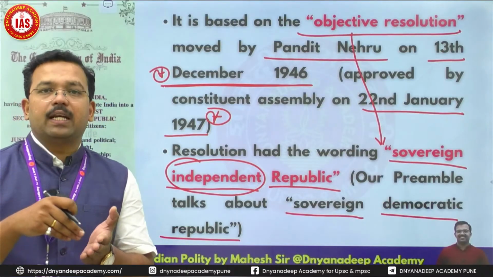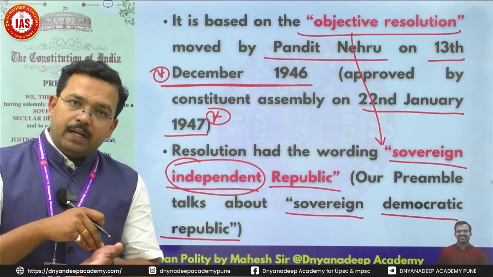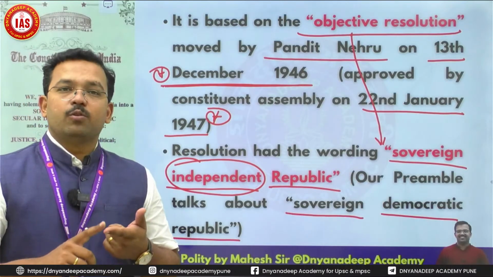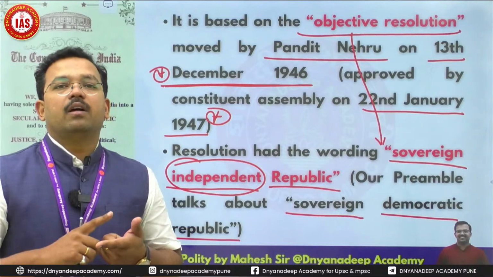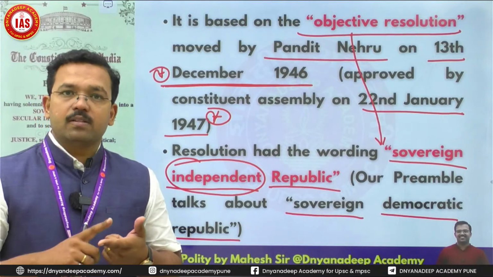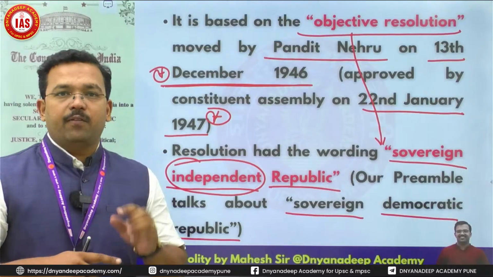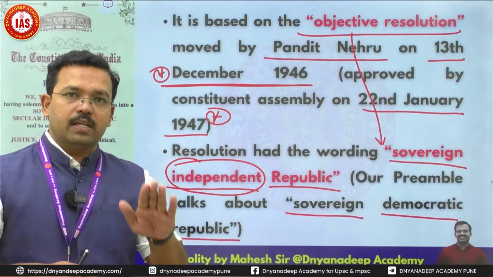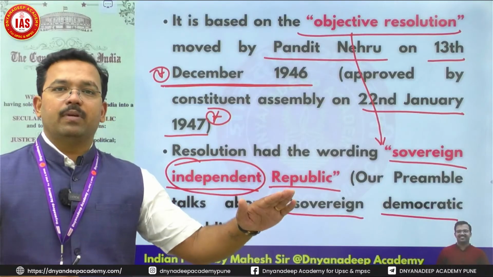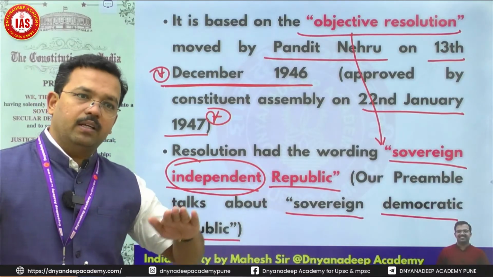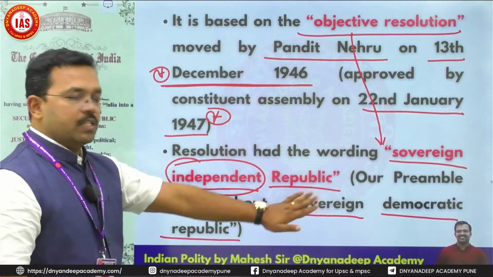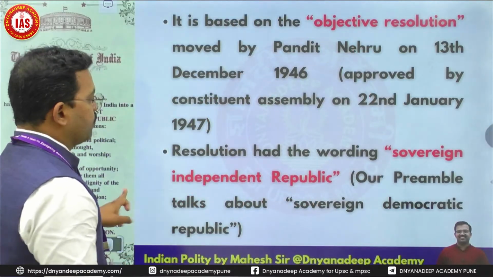Then we amended the preamble and added three important words: socialist, secular, integrity. After adding these words, we have sovereign, socialist, secular, democratic republic. Justice, liberty, equality, fraternity. Right? So these changes are very important for prelims.